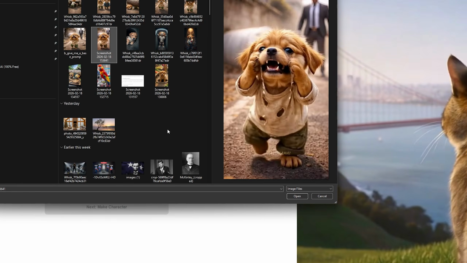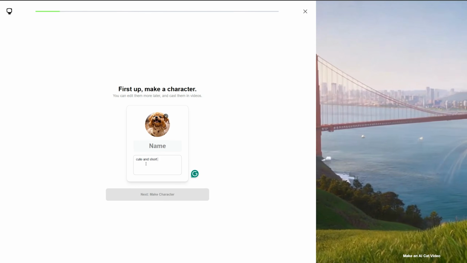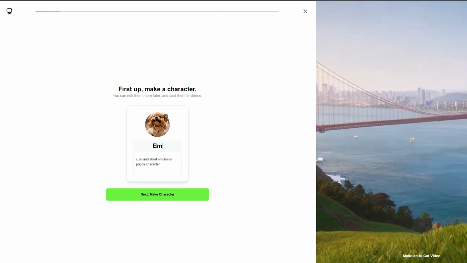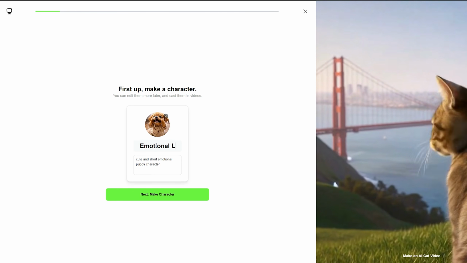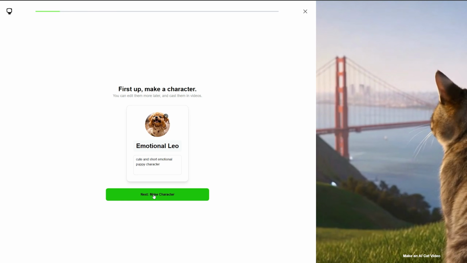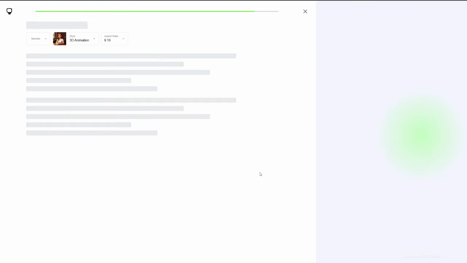Click here to import the character sample. For the description, add something like cute and short emotional puppy character. And for the name, I'll write emotional puppy. Then click on make character. This generates the character and then creates the script for you automatically.